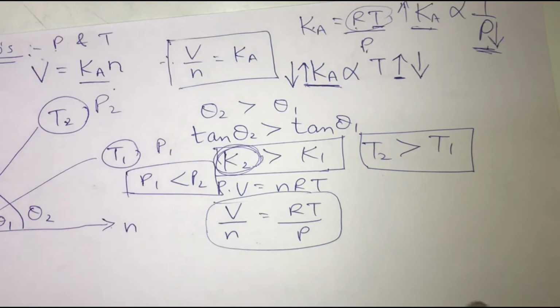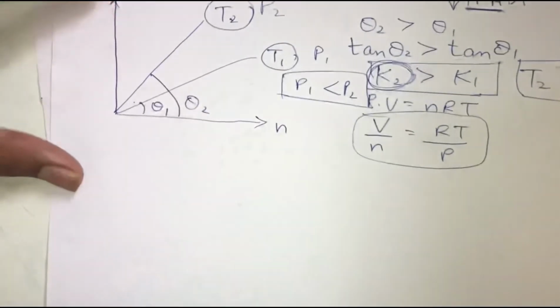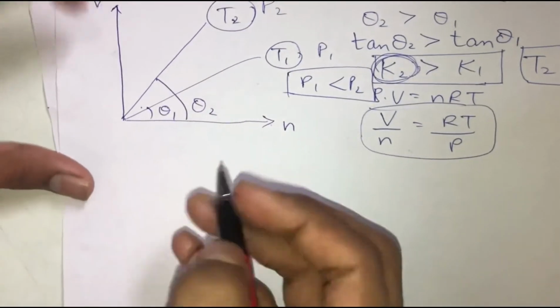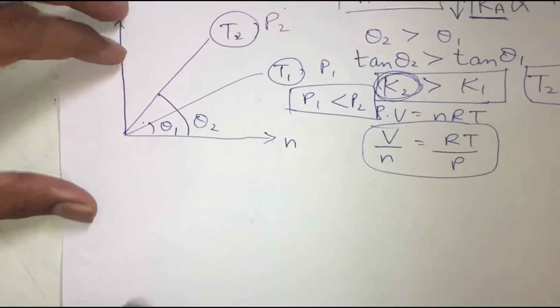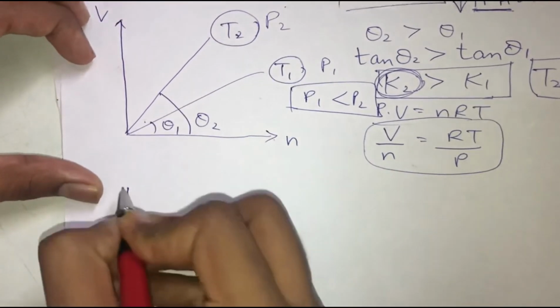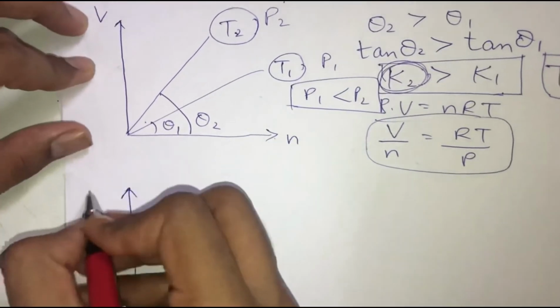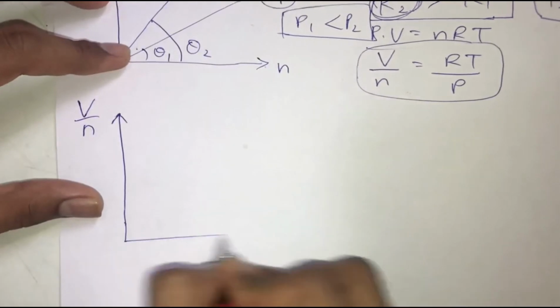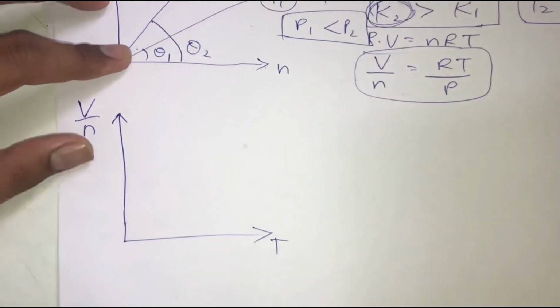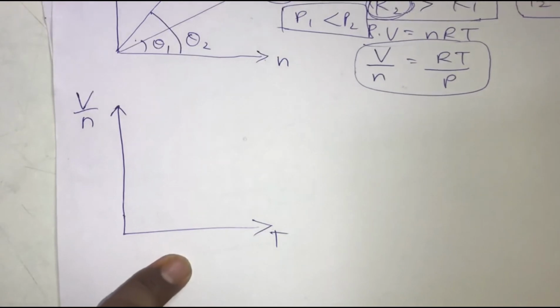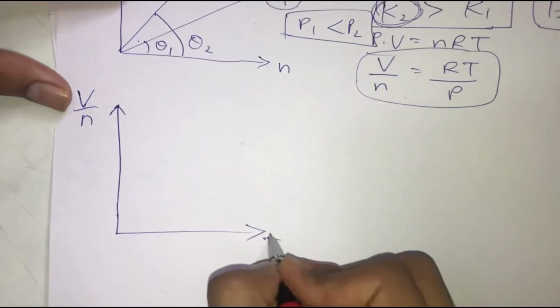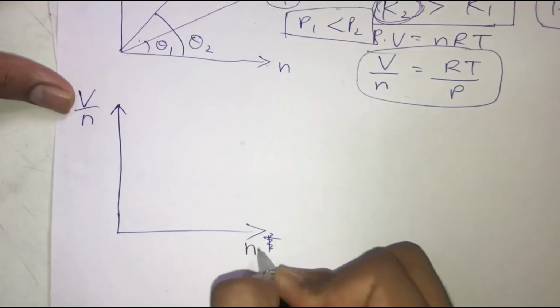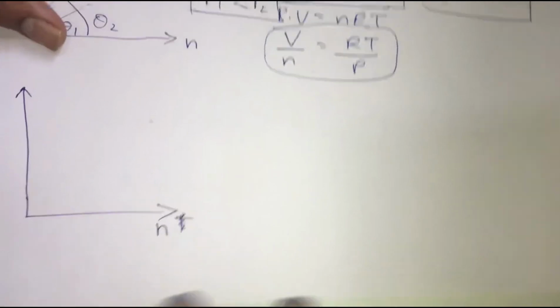Okay, so now let's do another graph which we have covered in Avogadro's law. Let's say on the y-axis we have V by n, and on the x-axis we have n or V. You can take either n or V over here.